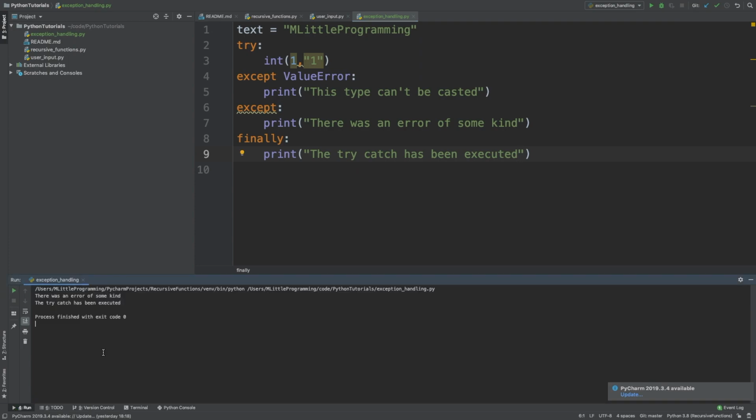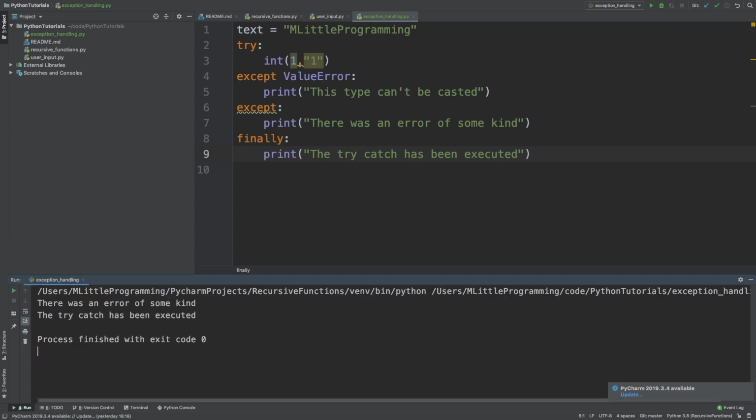To show this, we'll run the code we've currently got that causes a type error, and we will see that there was an error of some kind has been printed, because we have caused an error that hasn't been specified in our other except clauses. And the try catch has been executed statement has also been printed, because the finally clause executes whether we have caused an error or not.